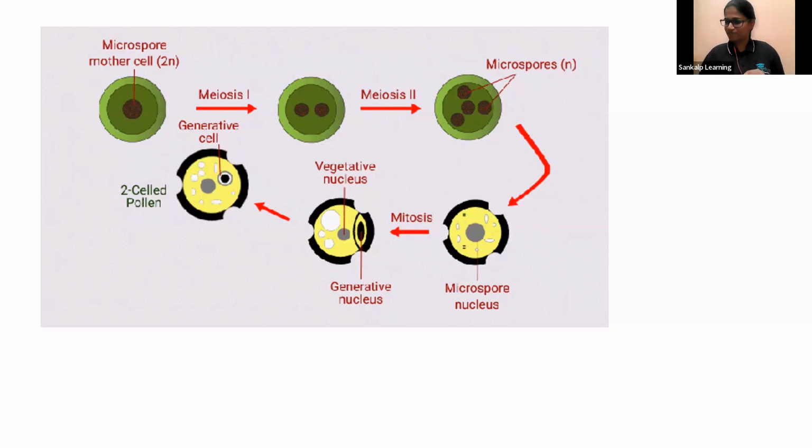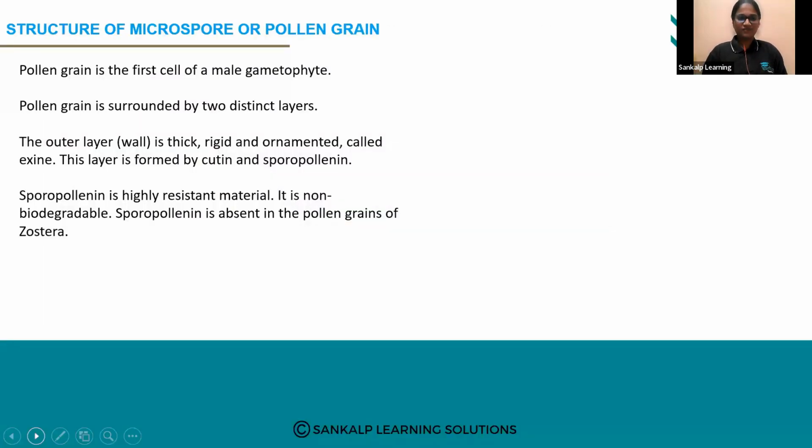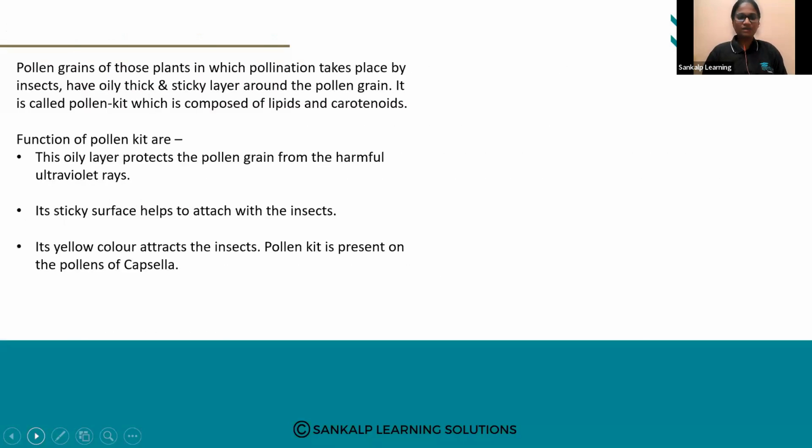It's a request. So here the generative cell will undergo mitosis and produce 2 male gametes. That we should know. Fine. Next we have megasporogenesis, how the female reproductive part will be developed.